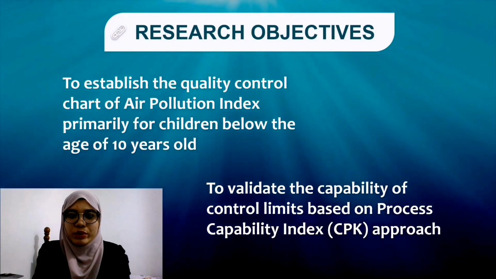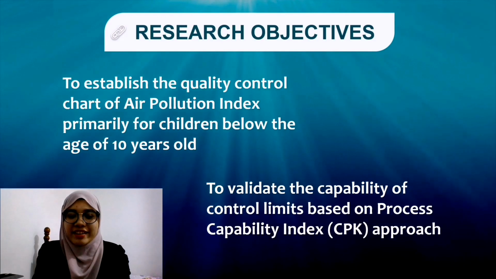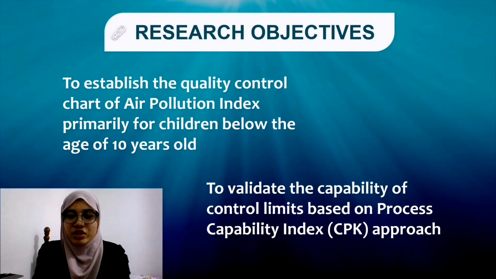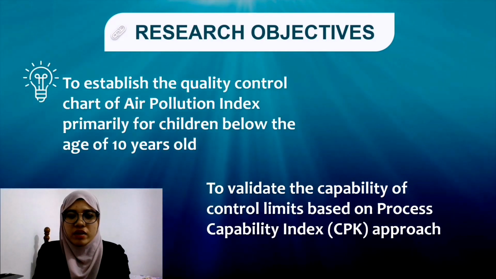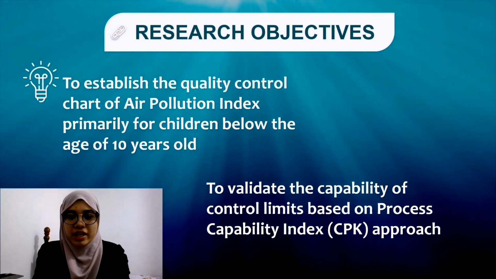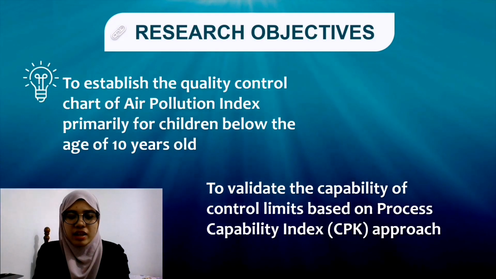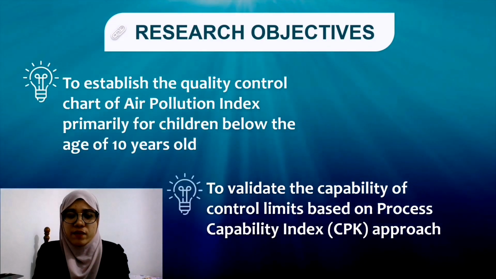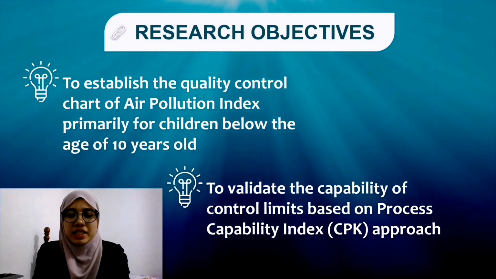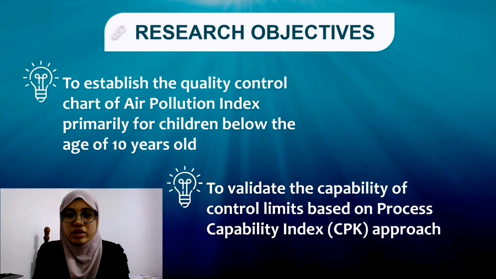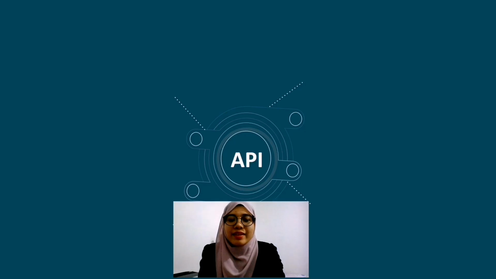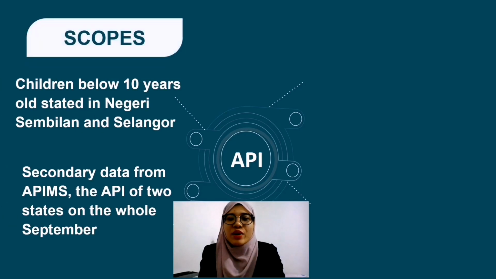Okay, now we move to the important part. There are two objectives in the research. The first one is to establish the quality control chart of air pollution index, primarily for children aged below 10 years old. The second objective is to validate the capability of control limits based on the Process Capability Index, or Cpk, approach. Next is the scope and limitation of the study.